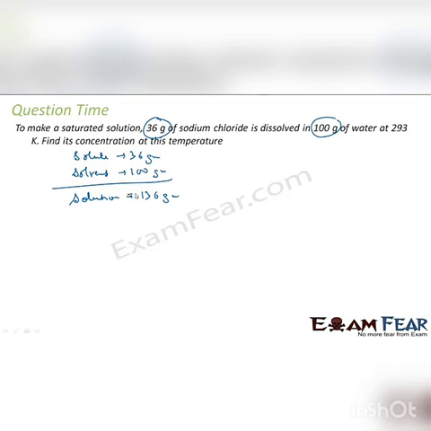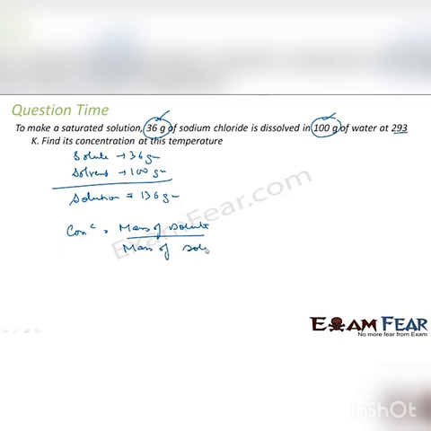Now see the question. Saturated solution, 36 gram of sodium chloride dissolved in 100 gram of water at a given temperature. Find the concentration at this temperature. We know that the concentration is dependent on temperature, but this data will not be used. This is just to make sure that we have to find the concentration at this temperature. So concentration we know is nothing but mass of solute by mass of solution.